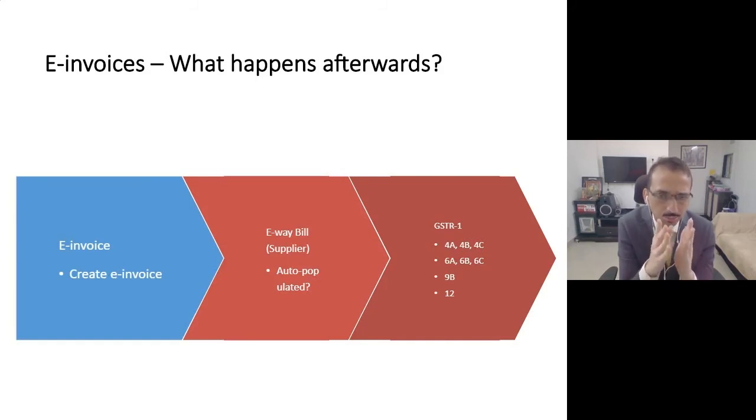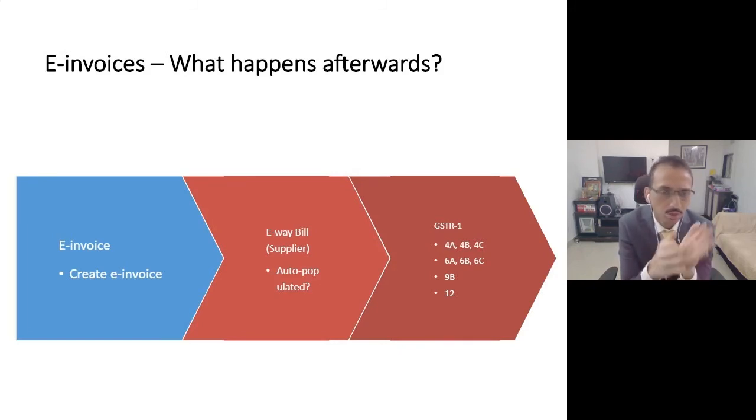So your substantial details, that is Part A, will get auto populated, and your customer name and all will get auto populated. That will help you generate an e-way bill easily. At the same time, please note your GSTR1 also, and various data tables, for example 4A, 4B, 6A, your export data and all that, is also expected to get auto populated. So practically, once you generate an e-invoice, it's a single data. That data will transfer to the e-way bill portal, and it will also travel to GSTR1, which practically will put you in an easier position to file your GSTR1.